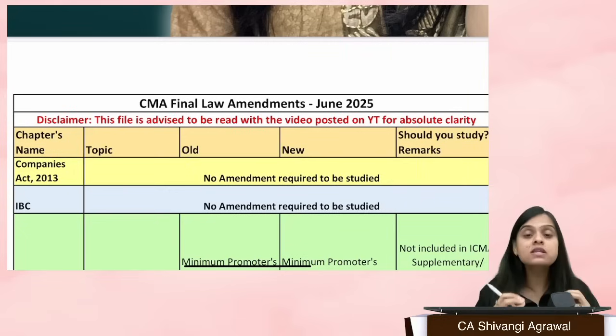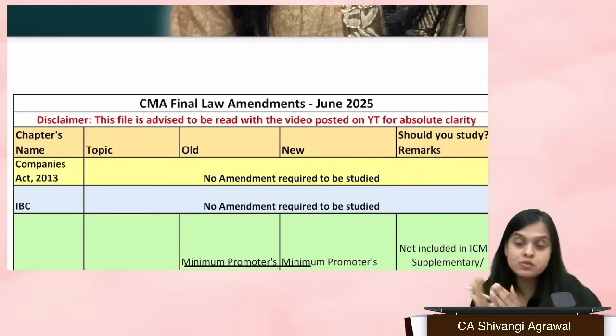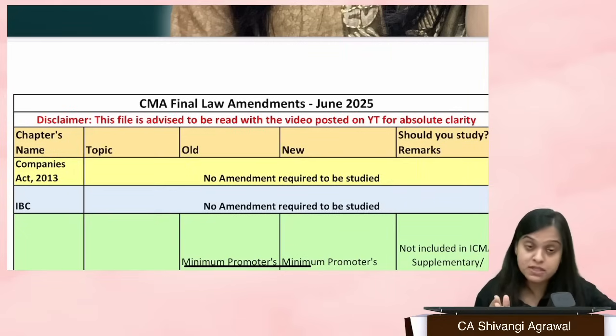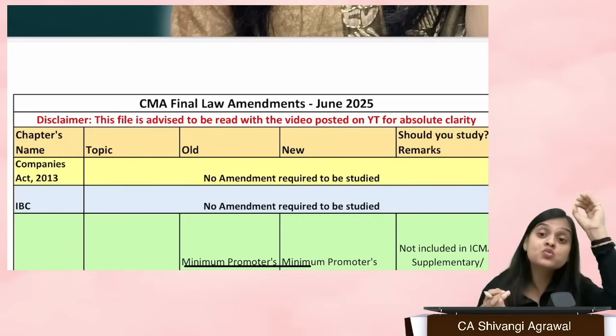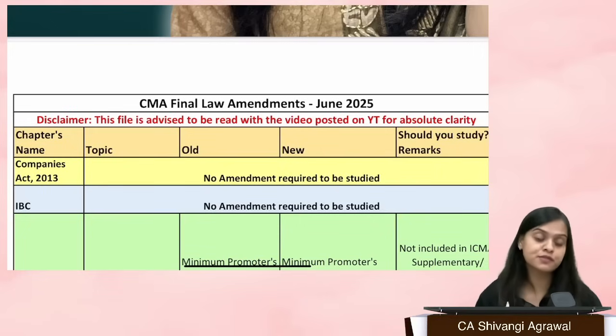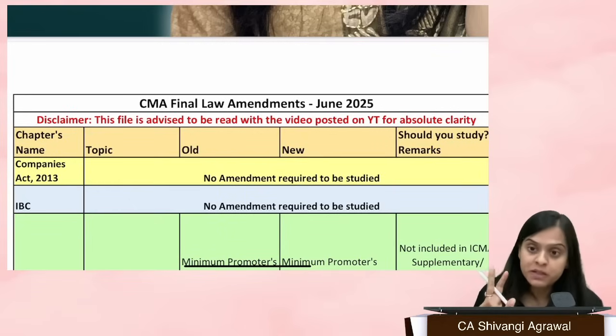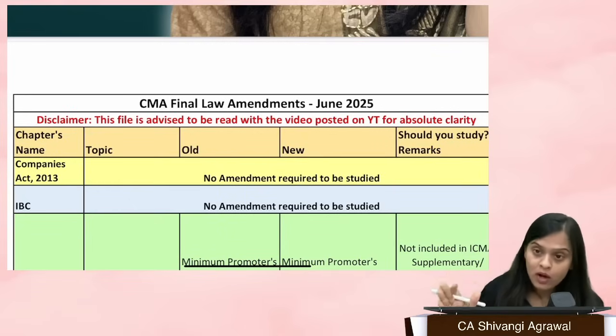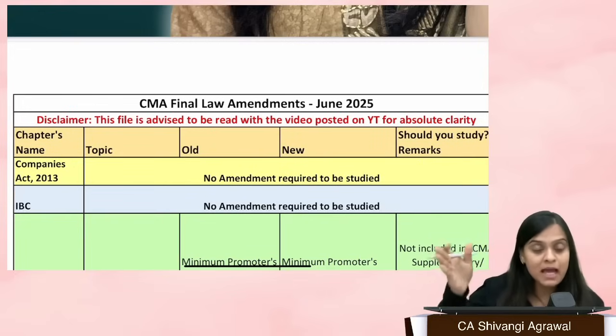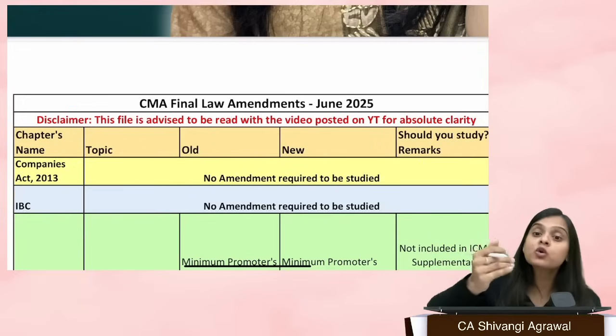Now, because you are CMA final students and not CA final students, why am I saying this? Because it's very important to note the difference. You are studying for two purposes. Purpose number one is to clear the exams, and purpose number two is to become a good professional.